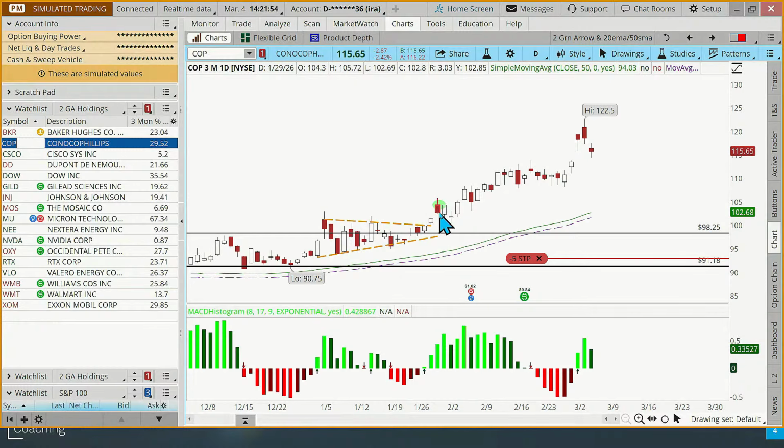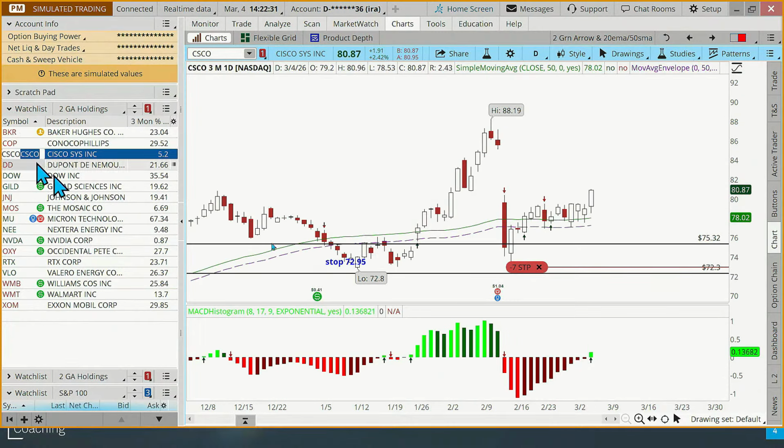Okay. Last week we talked about scaling in a little bit, where maybe we're willing to invest 500 or 1,000 or 4,000 or 10,000, whatever the amount we're willing to invest in a new position, we could scale in. We could buy some shares here. We don't know if it's going to go up or down, but if it goes up and we get a new buy signal, we buy some more shares. So COP actually has a valid buy signal on it right now based on the rules that we had. All right. So let's write that symbol down, and we'll come back and look at that one when we look at new purchases. Okay, let's click on Cisco.